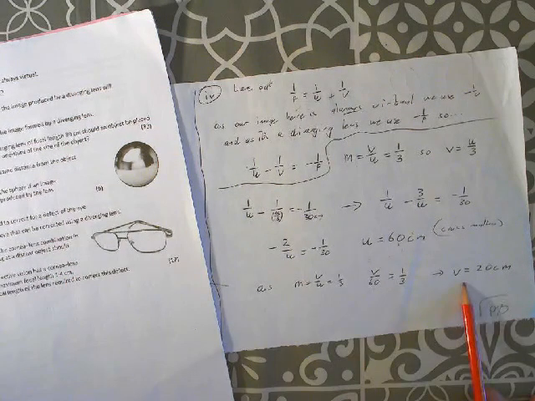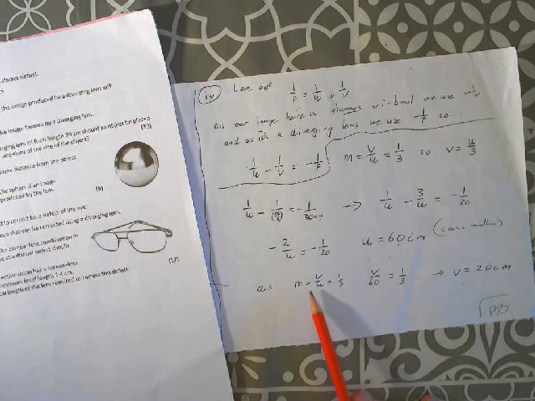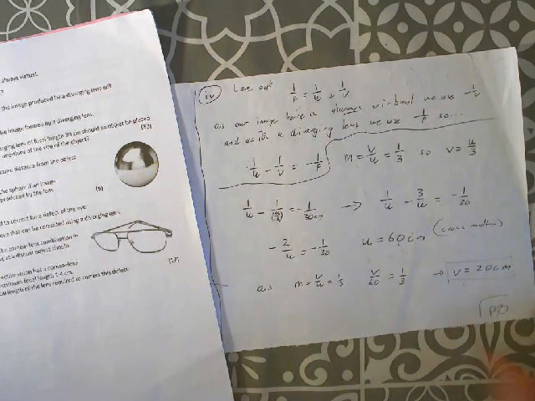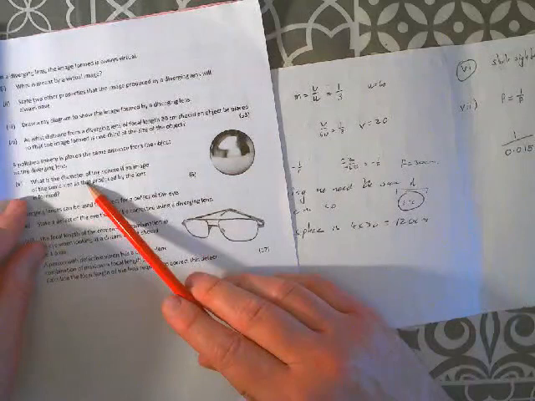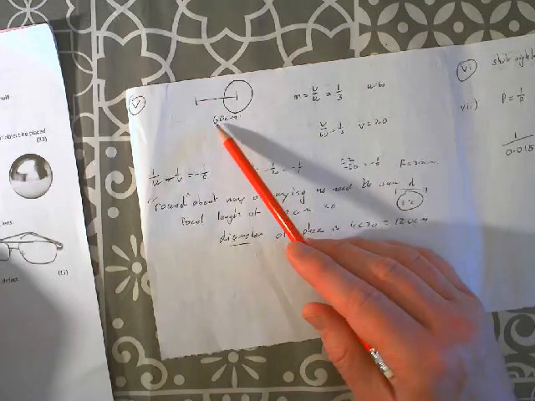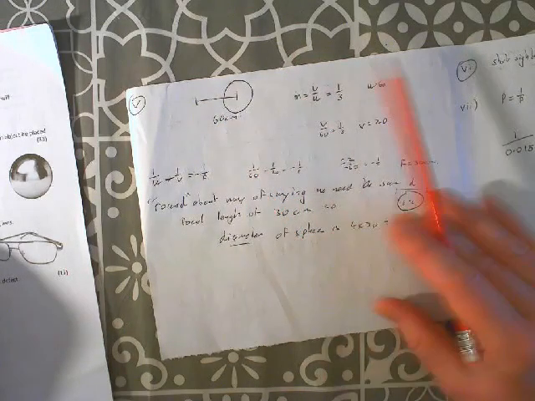So the original question is what distance should the image be? And that's at 60 centimeters. We're not looking for v, but we may as well do it just real quick. As m equals v over u, and we know that u is 60, you can plug that in and you can get v, the distance of the image, is 20 centimeters.